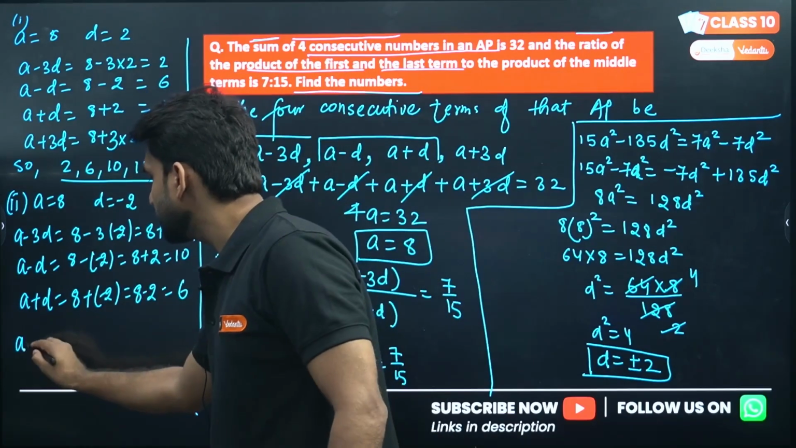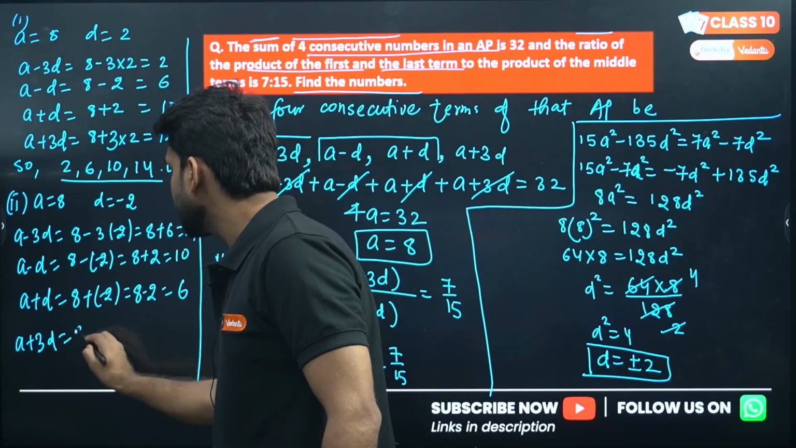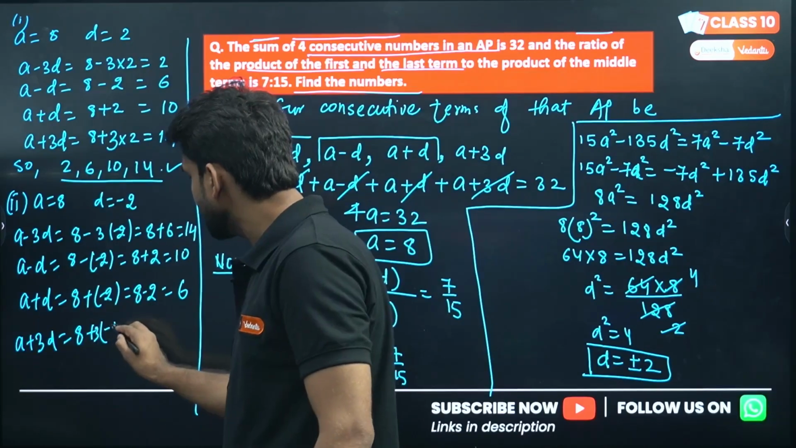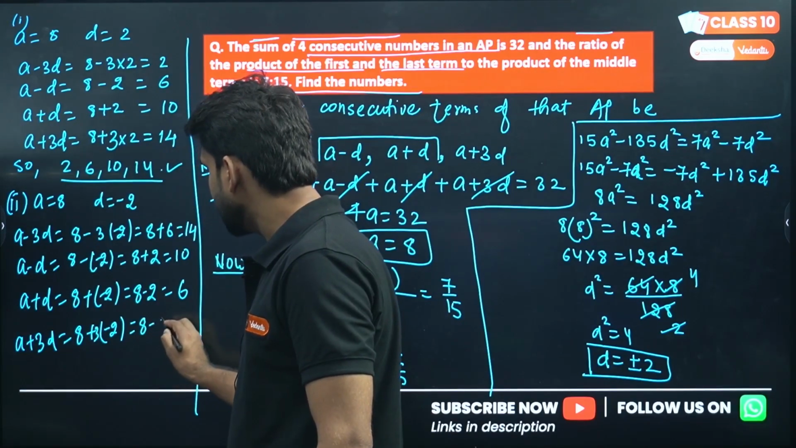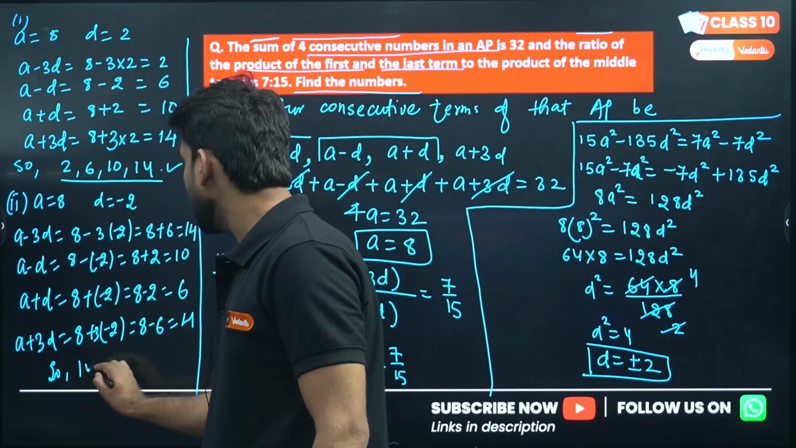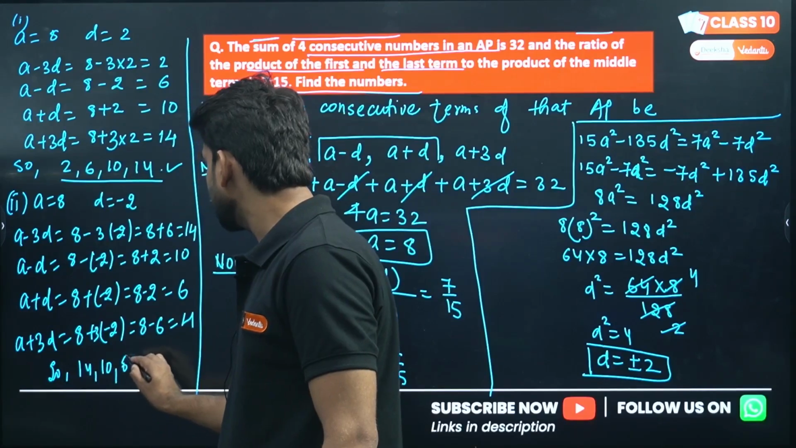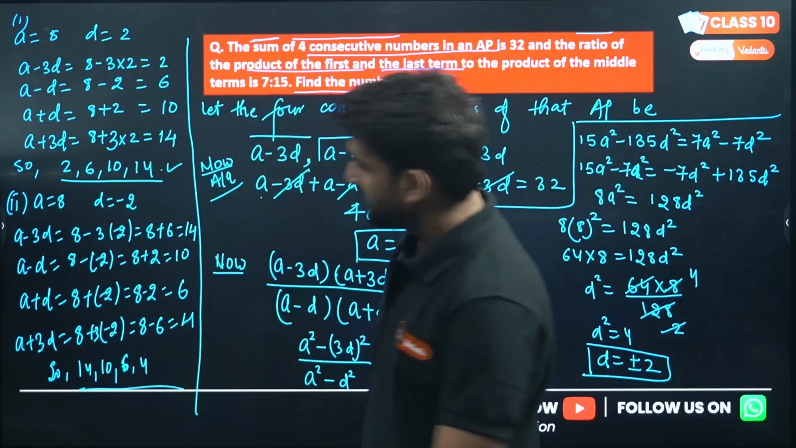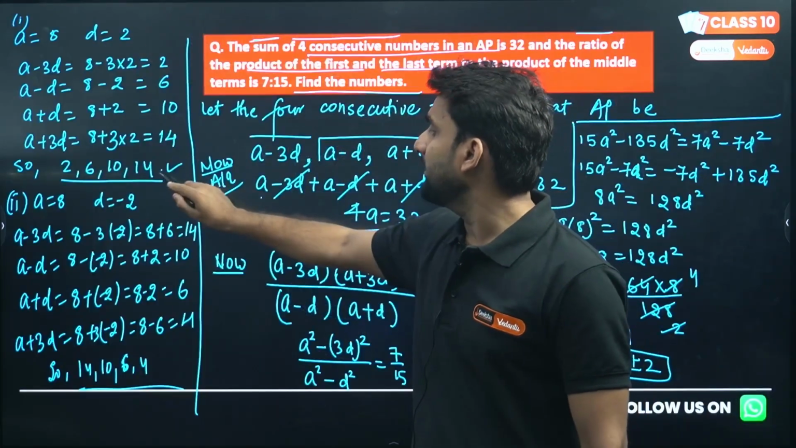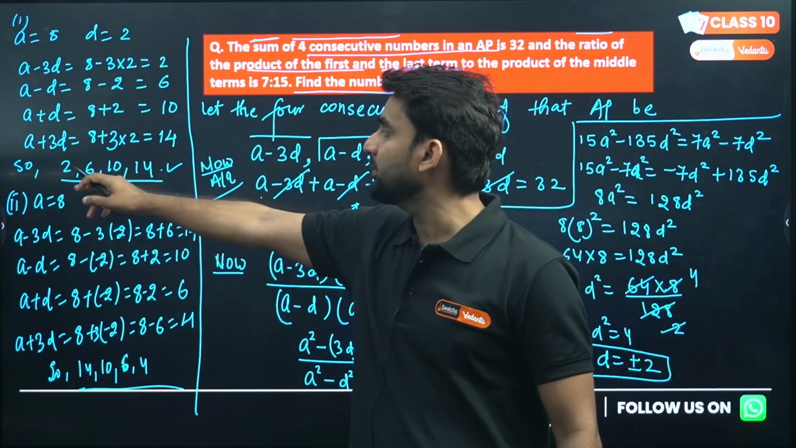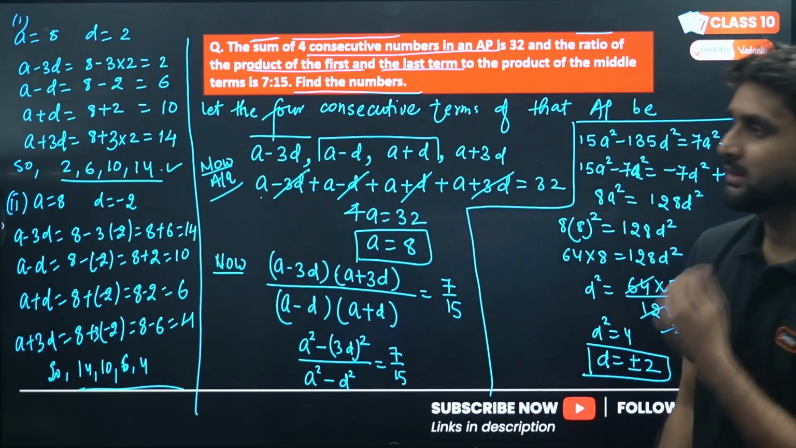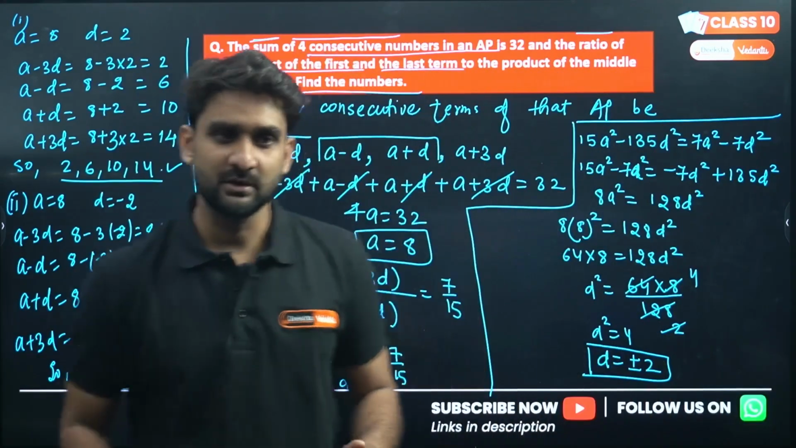Now the next is a plus 3d, right? So 8 plus 3 and d is minus 2, so 8 minus 6 will be 2... sorry, 4... this will be the AP: 14, 10, 6 and 4. Both are possible APs. Here the common difference is positive 4 and here the common difference is negative 4. We cannot ignore any one of them, so we have to consider both the common differences.